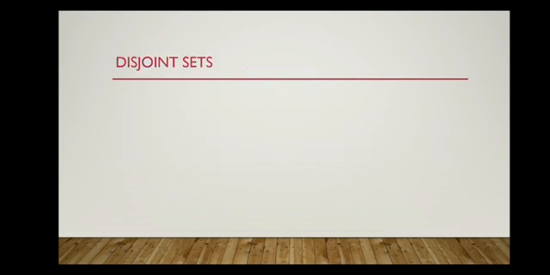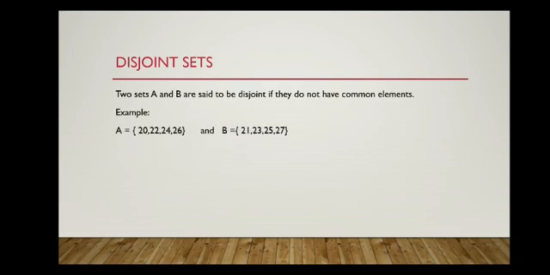What is a disjoint set? If you consider two sets and those two sets have nothing in common, then those two sets are disjoint sets. Two sets A and B are said to be disjoint if they do not have common elements. See the example. We have these two sets A and B. Here A and B have no common element. So A and B are disjoint sets.